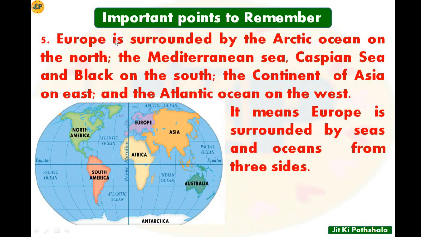Europe is surrounded by the Arctic Ocean on the north. So this is Europe, and on the north side it has the Arctic Ocean, the Mediterranean Sea, Caspian Sea and the Black Sea on the south, this side.